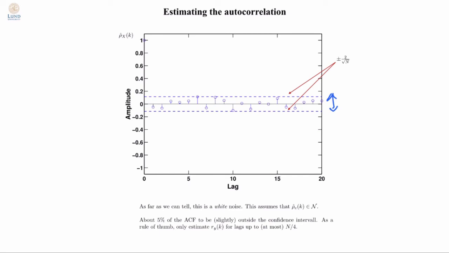Note that this assumes that the autocorrelation function estimate is Gaussian, so we want to examine if this is a reasonable assumption. Otherwise, we cannot actually rely on the confidence interval we have derived. It's also worth noting that we can allow 1 in 20 to be just a little outside the confidence interval, as it is the 95% confidence interval. Another thing to be aware of is the rule of thumb saying that you should not estimate correlations higher than n over 4. At higher lags, it's not uncommon that strange correlations will appear, suggesting that there are longer dependencies in the data, but these are most likely just finite data effects and are spurious, so you should not trust or estimate these.